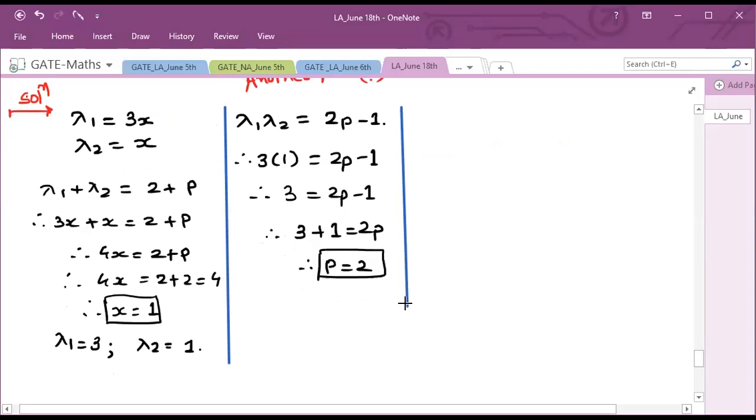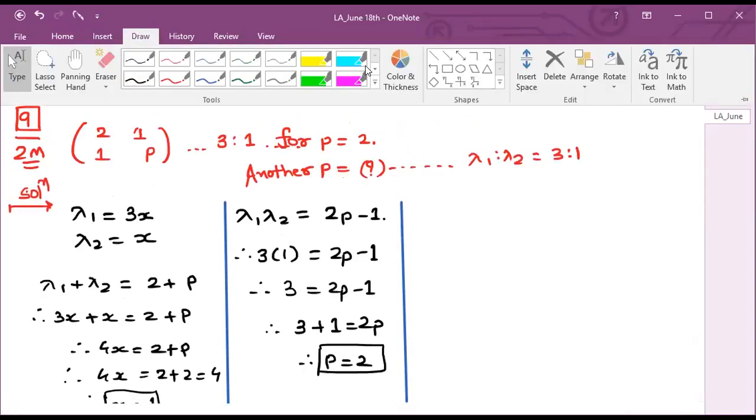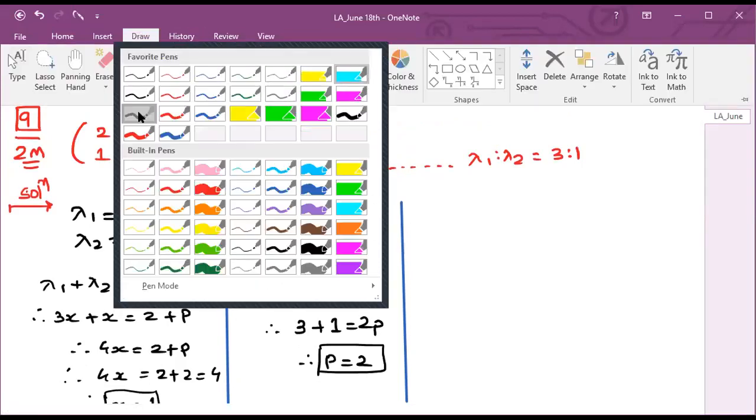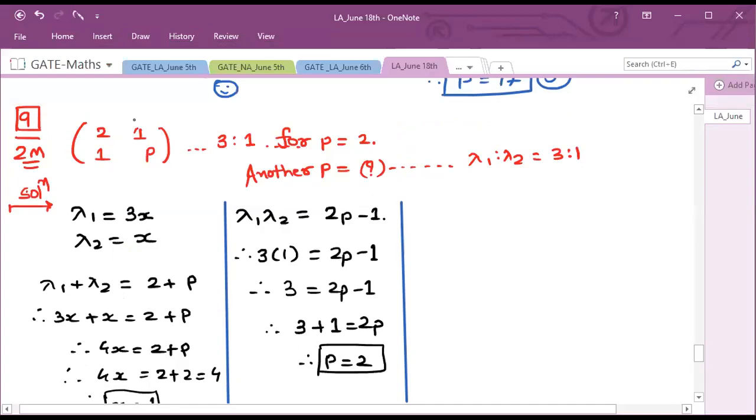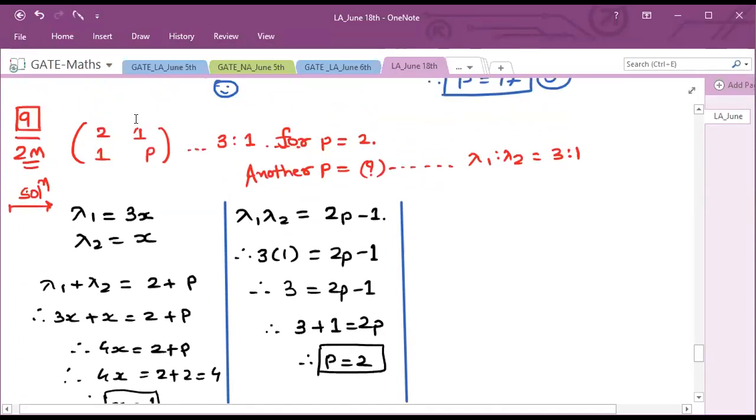See, if I'm thinking of another method. Now, here they are telling that there exist two different values of p, and for both of them, lambda 1 and lambda 2 are in the ratio 3:1.